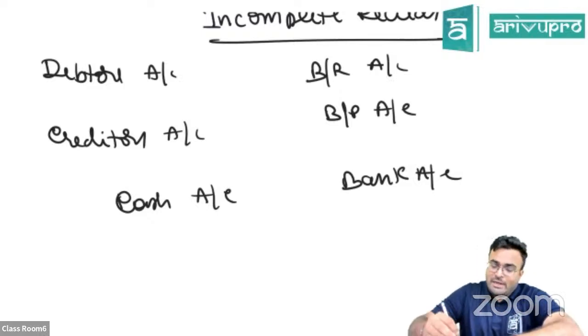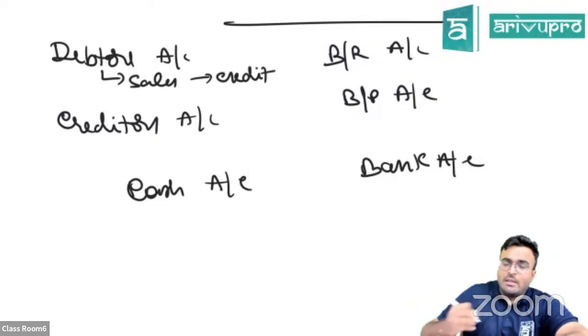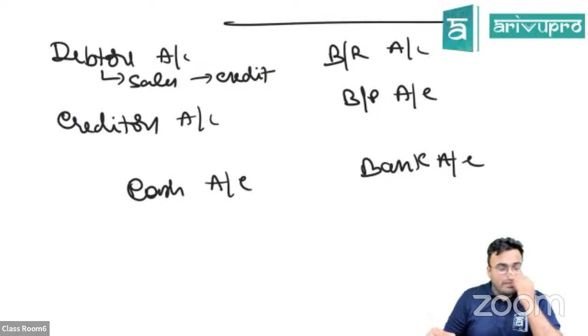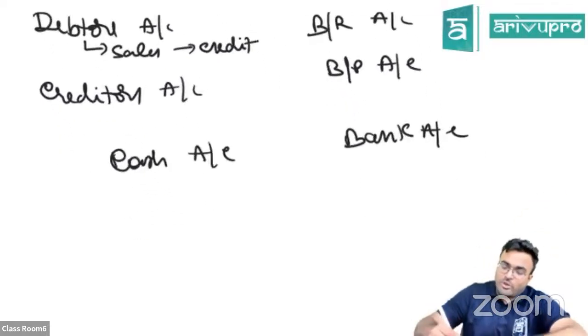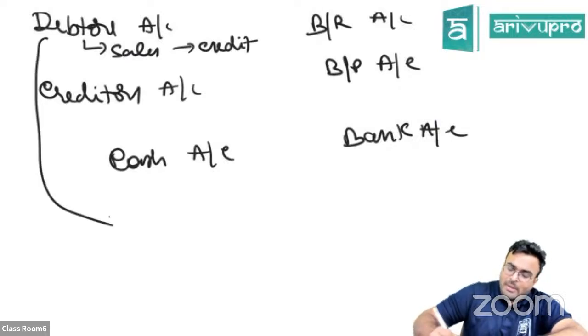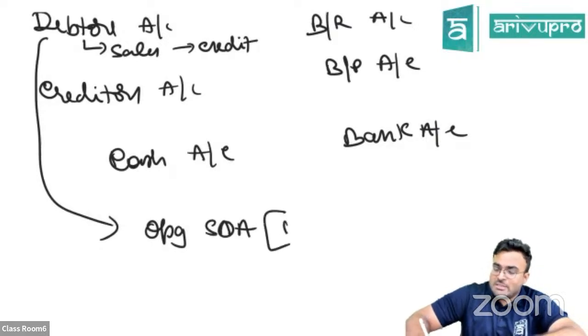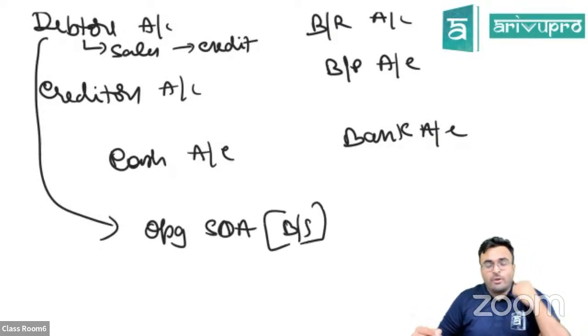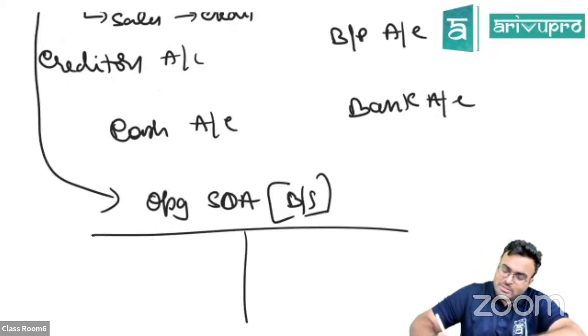Now, usually debtors account is prepared so that you can find the sales. What sales will you find over here? Credit sales. Credit sale might be missing. Some questions are there where the opening balance of debtor only is missing. If opening balance of debtor is missing, what's going to happen? The debtor opening balance will impact your opening statement of affairs. Statement of affairs opening means what? That is the opening balance sheet. What are we going to do in the opening balance sheet? In the opening balance sheet, we prepare this just to find our capital fund or capital.